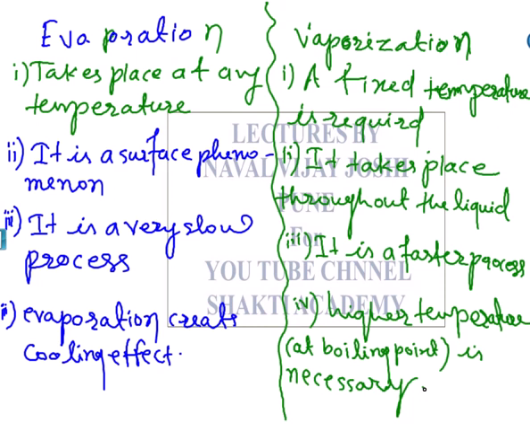Condensation also takes place at a fixed point called the condensation point of the liquid, and remember that the boiling point and the condensation point of a liquid are exactly the same. But just like evaporation, there is another process in which the conversion of gas to liquid takes place at a temperature other than the boiling point, and this is called the dew point.